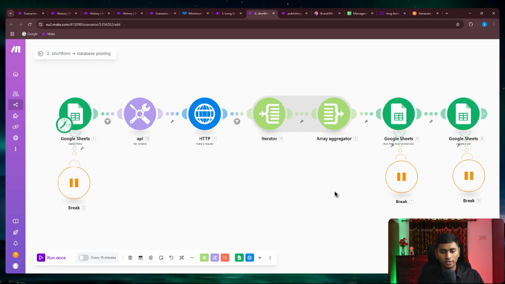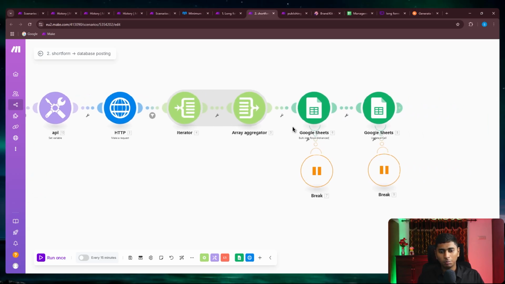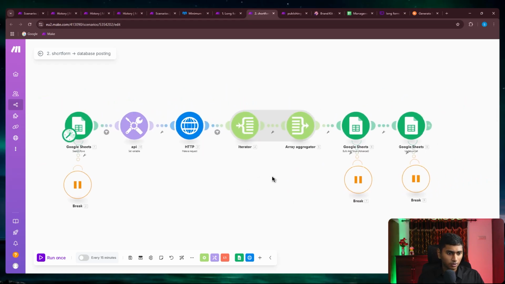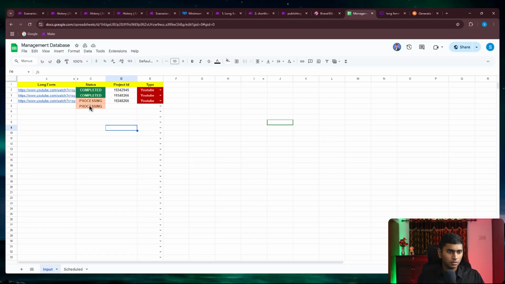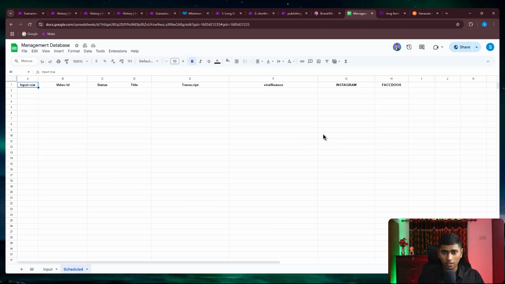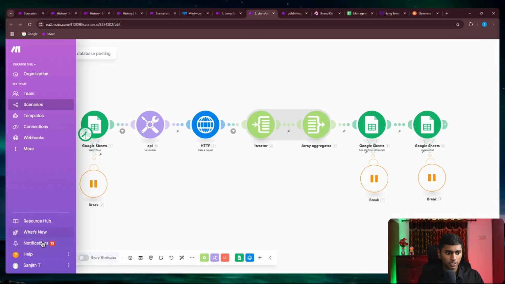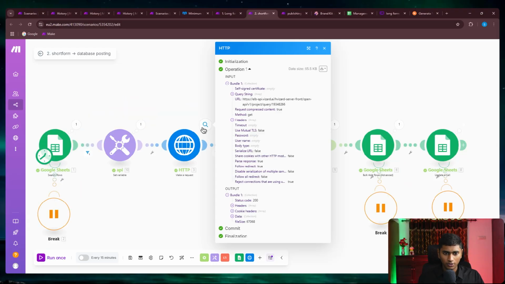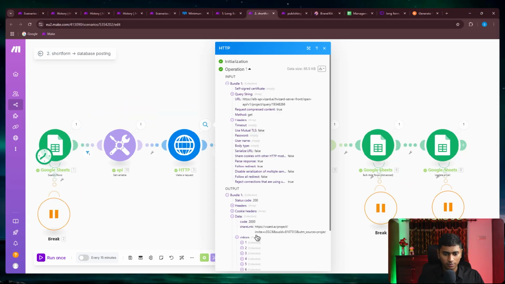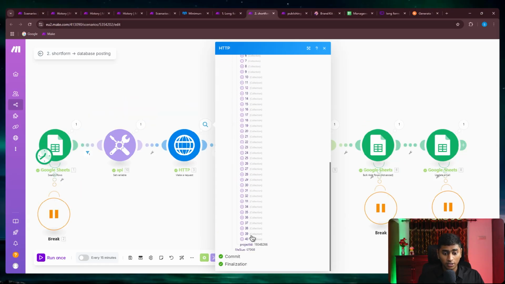And after that, we're just going to add bulk rows. So let me run this and show it to you all. Let me go to the Google Sheet. Let me delete this, and I've just changed this to processing. Over here you can see that this is empty, right? So I'm going to come back to this one and say run once. You can see that it retrieves nearly 40 videos.